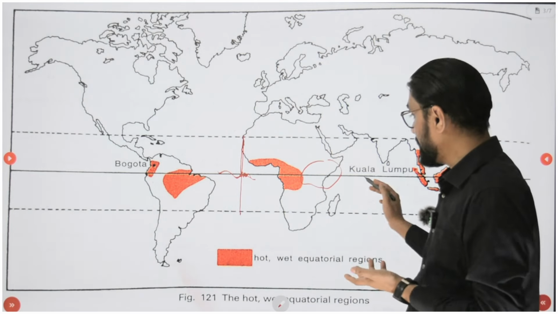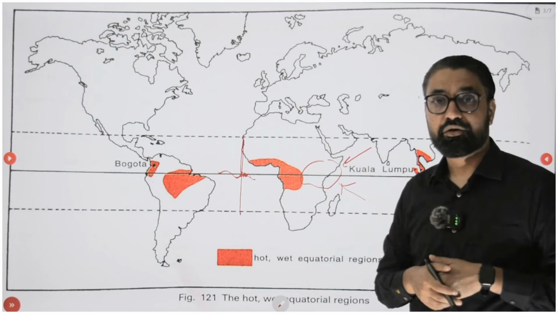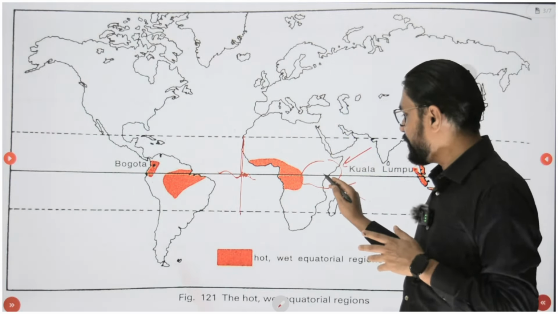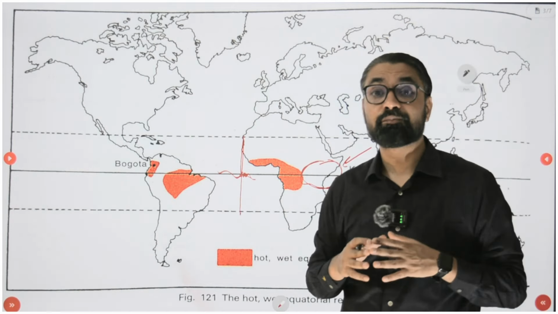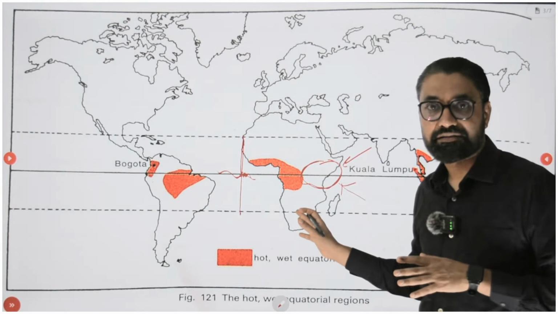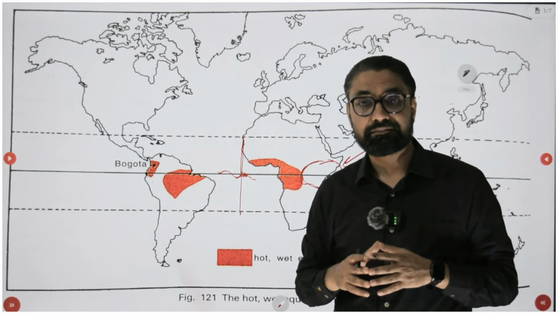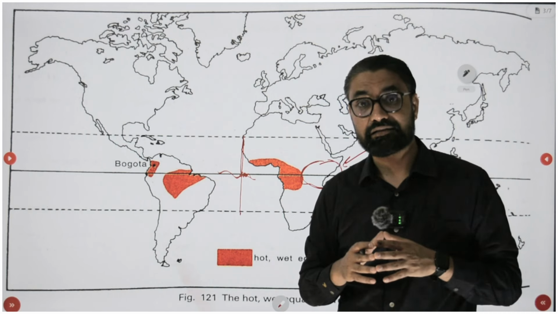There is a hot water body, there are southwest trade winds, northeast trade winds. All these trade winds, and on the equator there will be very heavy rainfall and there should be very dense forest. Then why are there no rainforests? In geography you will find there are savanna grasslands. So what is the reason why there are no forests, why are there these savanna grasslands?